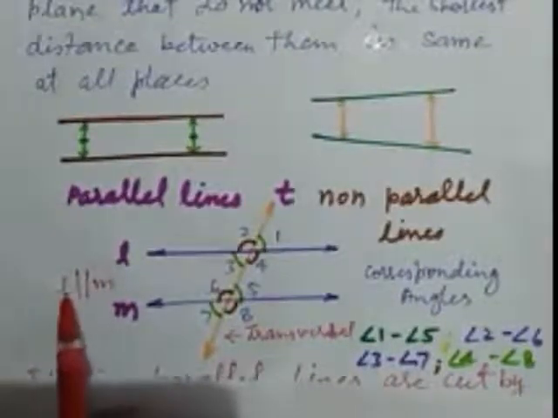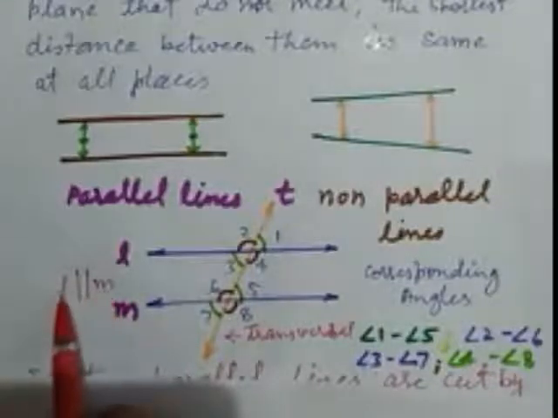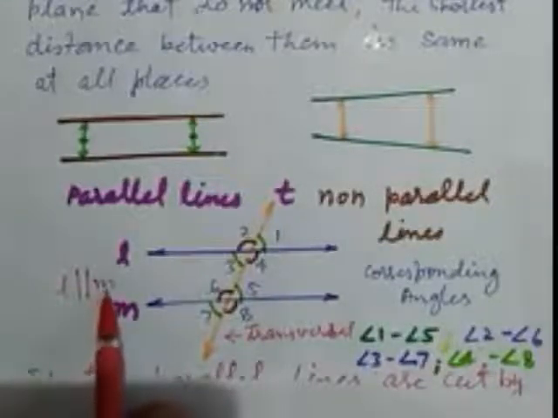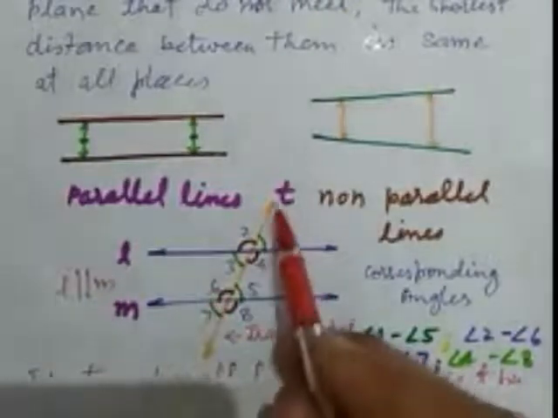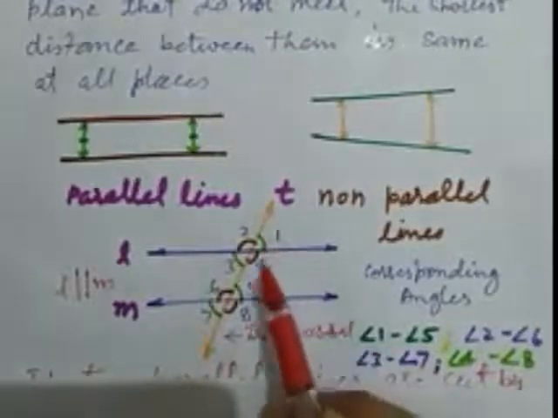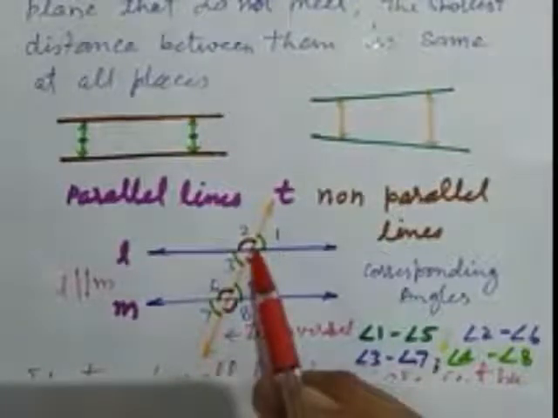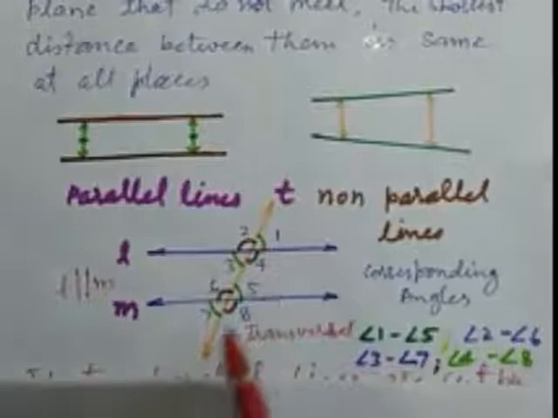When we want to express two parallel lines, we just express it this way: L parallel to M. Here these two lines are parallel lines, and this line T is the transversal because it intersects these two lines at two different points.